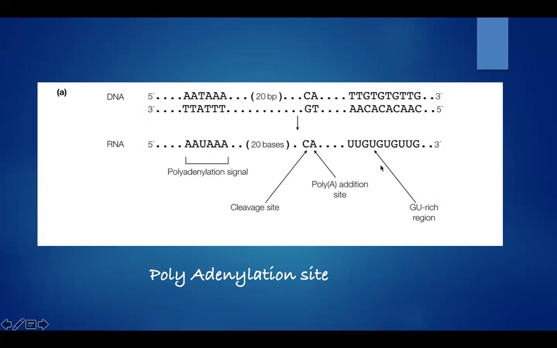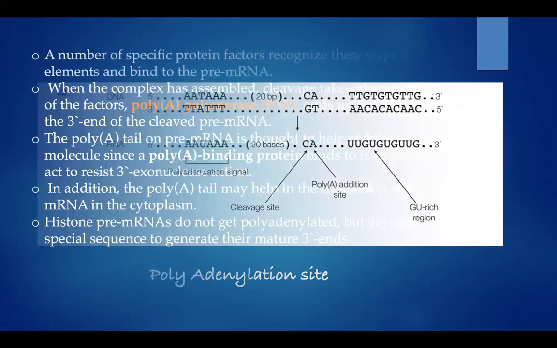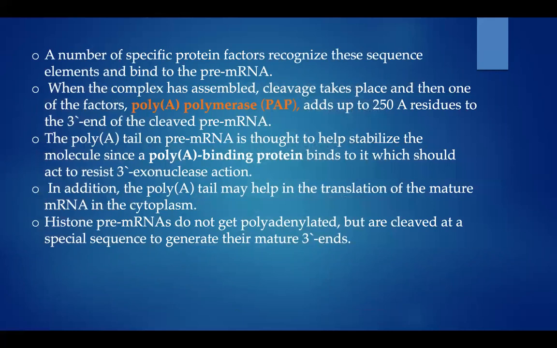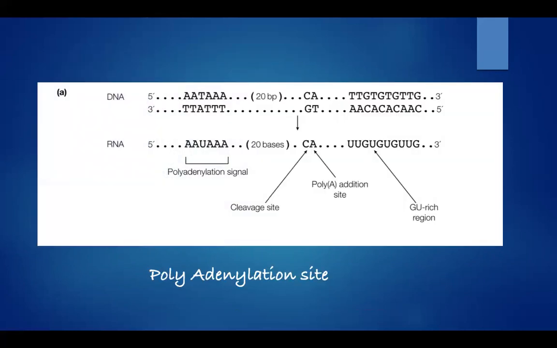This is the GU-rich region at the 3' end. It is going to add the poly-A tail, and then at the 5' end there is a cap.